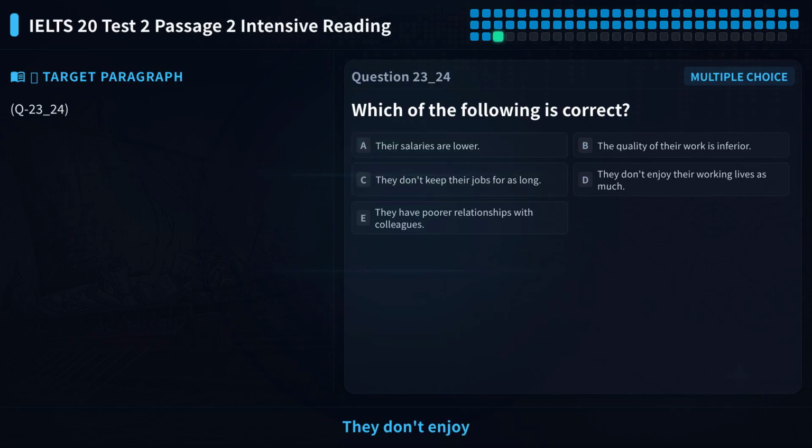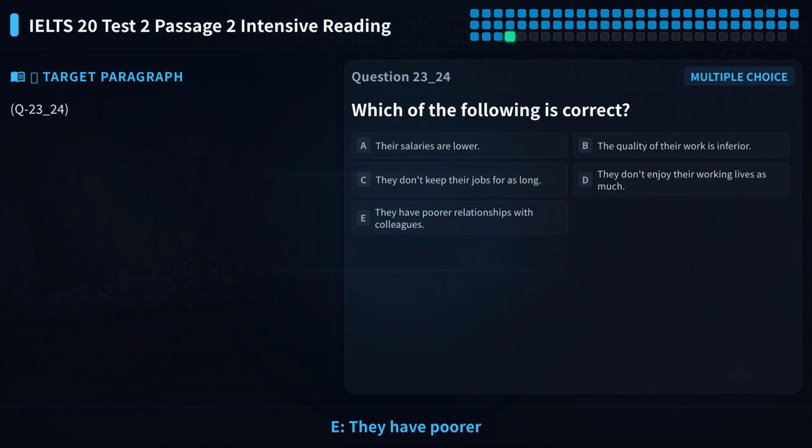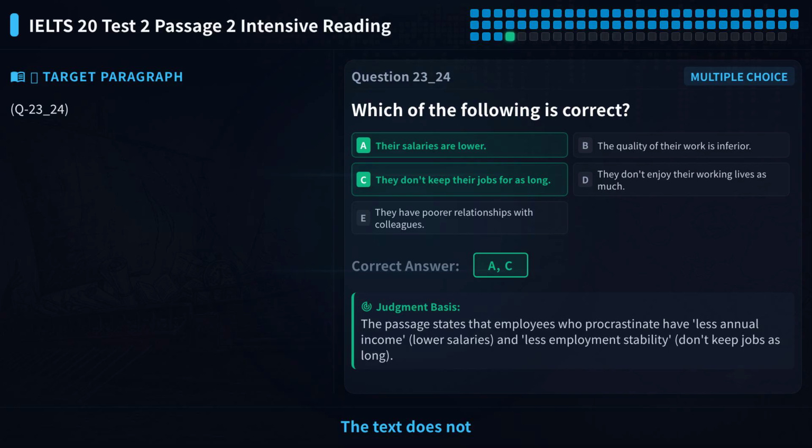Then, option D, they don't enjoy their working lives as much. The text does not mention how much procrastinating employees enjoy their work life. There is no relevant information in the text, so D is incorrect. Finally, option E, they have poor relationships with colleagues. The text does not discuss the relationships between procrastinating employees and their colleagues.